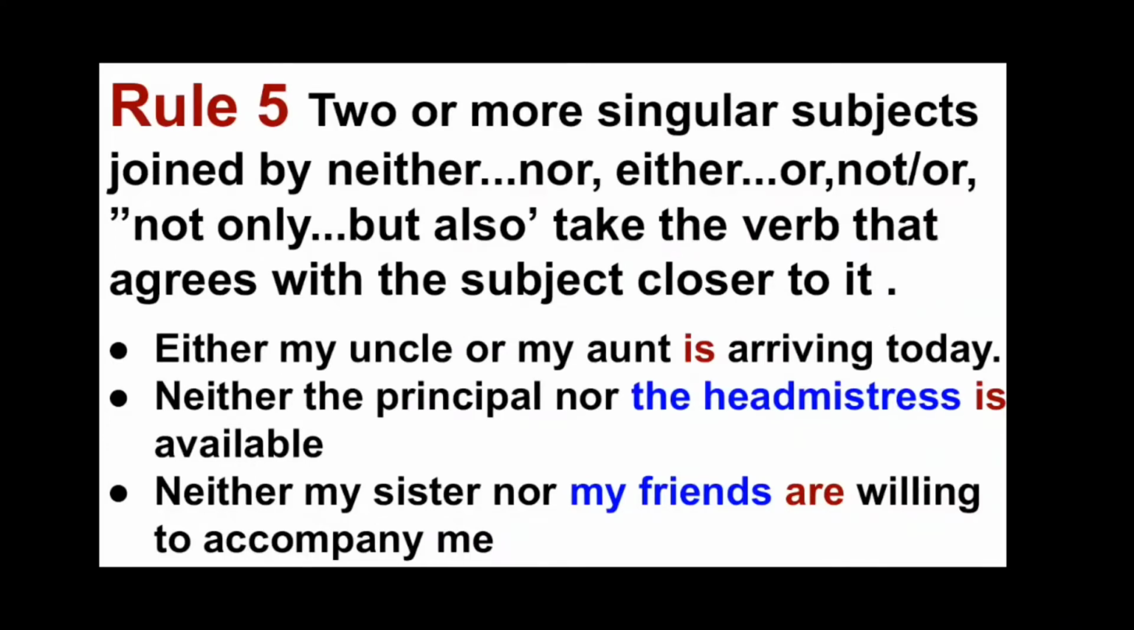So when there is either or, we use the singular verb, and we should also see whether the second subject, that is here my aunt, which is closer to the verb, is singular. So we use a singular verb. In the same way, second example, neither the principal nor the headmistress is available. Here also the second subject is the headmistress, which is singular, so is, that is a singular verb, is used.